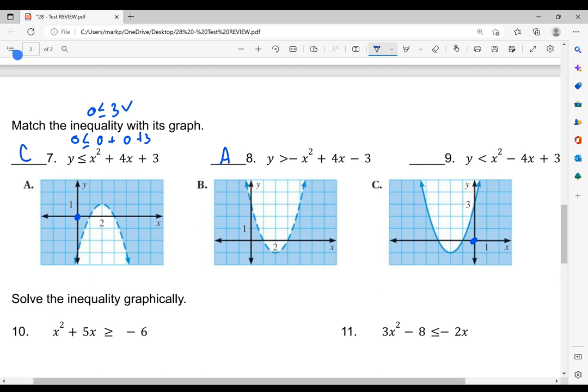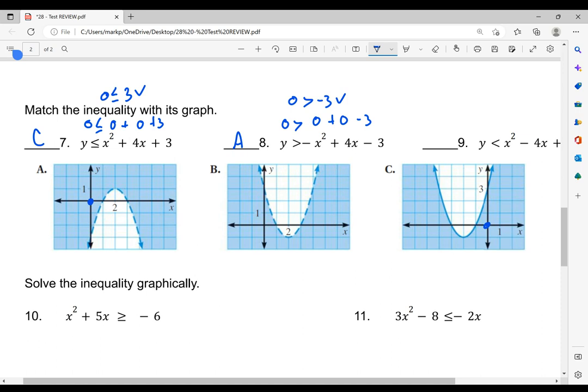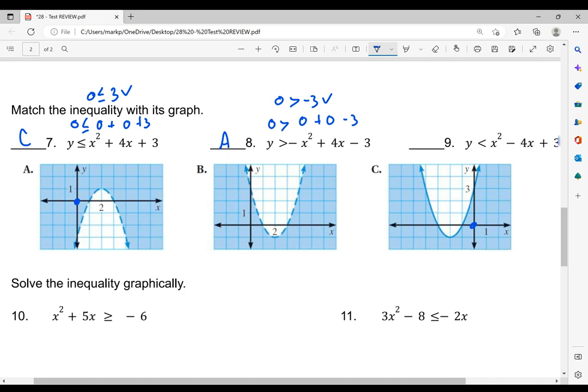So I'm going to test it just to show it to you. So y is 0, greater than negative 0 squared is 0, plus 4 times 0 is 0, minus 3. So is 0 greater than negative 3? And yeah, it is. So the shading should be on the outside, which it is. And that's why that answer is A.